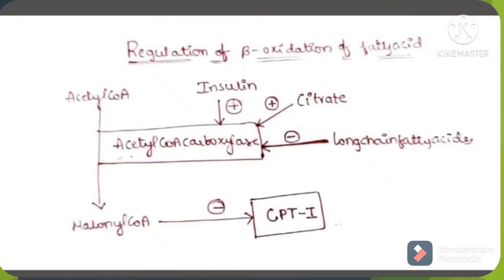So the long chain fatty acids cannot inactivate acetyl coenzyme A carboxylase, and insulin is of course present at greater levels because the well-fed state is the insulin dominant stage, and also the citrate level is higher because insulin activates pyruvate dehydrogenase, and pyruvate is converted into acetyl coenzyme A in the presence of pyruvate dehydrogenase, and acetyl coenzyme A binds with oxaloacetate and forms the citrate. So the supporters of acetyl coenzyme A carboxylase, insulin and citrate, are present in adequate quantities, and long chain fatty acids which inhibit acetyl coenzyme A carboxylase are present in lower levels.